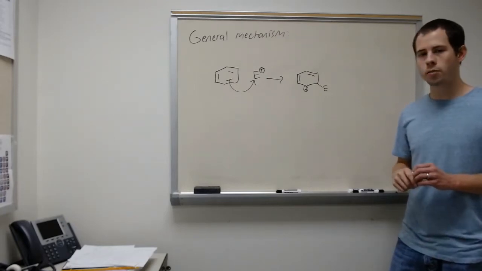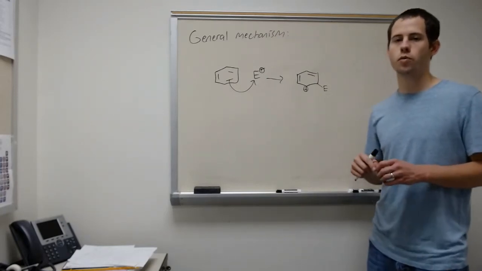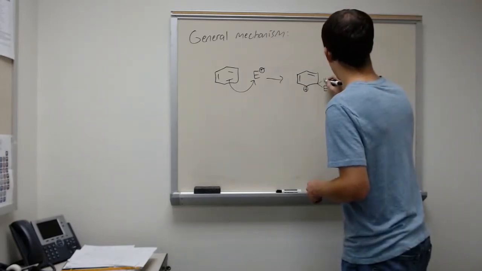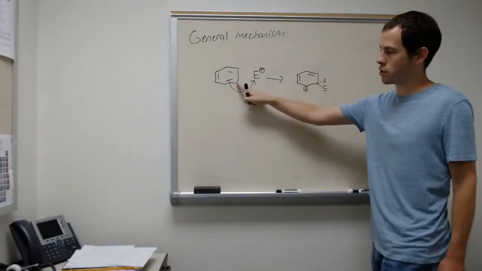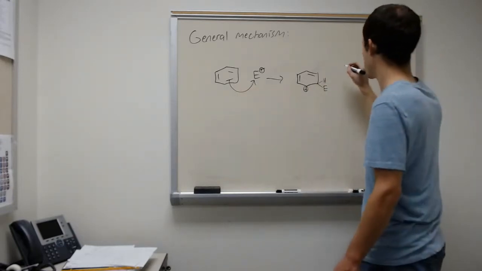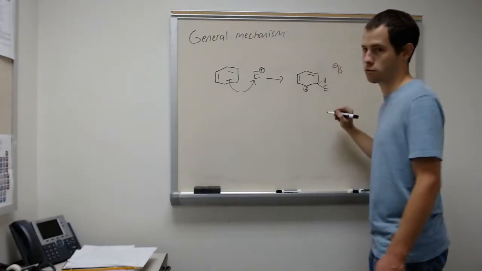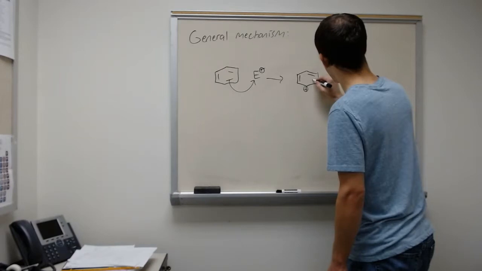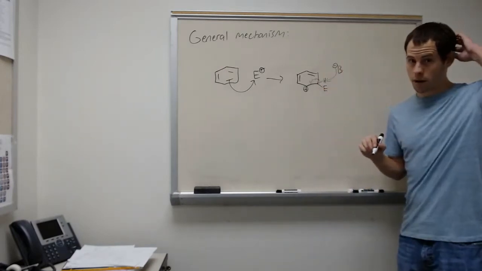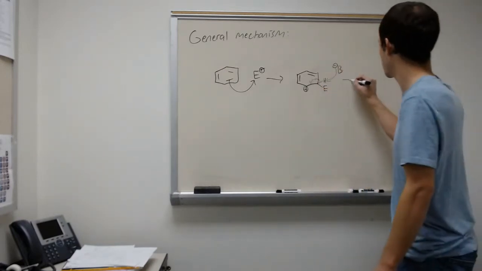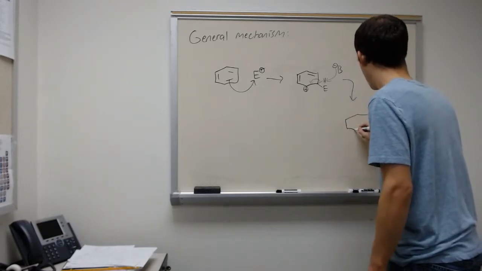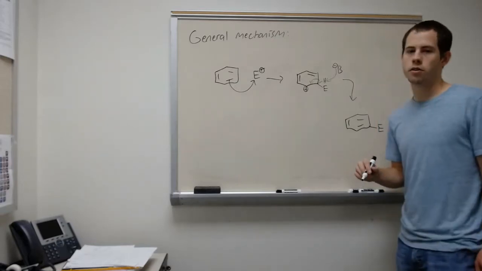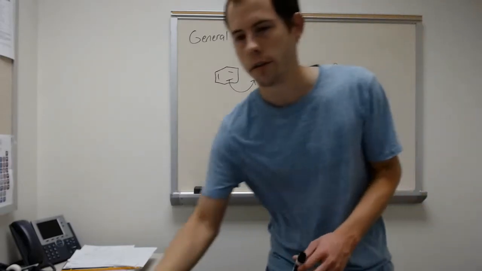We've broken aromaticity in this case, and so then we re-aromatize the system to get back our benzene ring. There's a hydrogen right here. It's the same hydrogen that it was here. We use some type of base, which I'll just represent with B minus here. That comes and takes this hydrogen and gives us back our pi bond. And so we get back our benzene ring, and now we've done our electrophilic aromatic substitution.